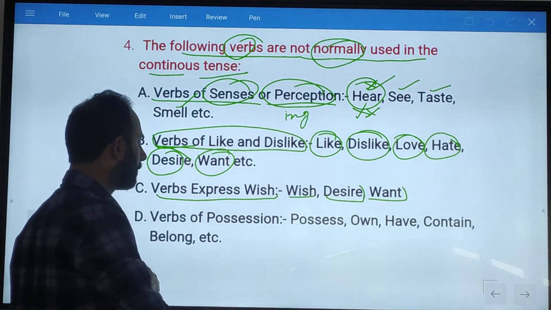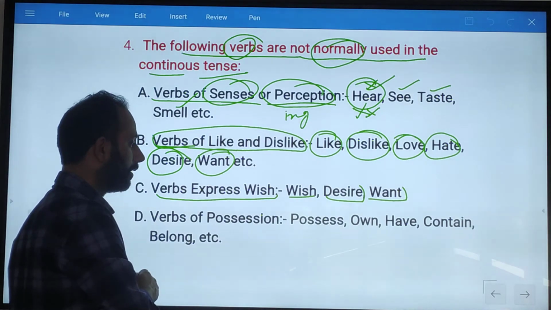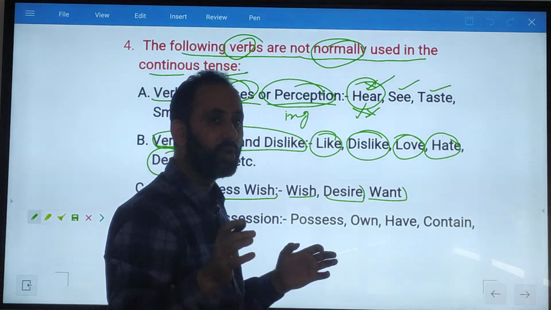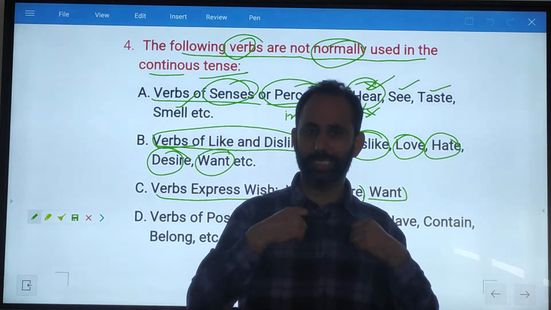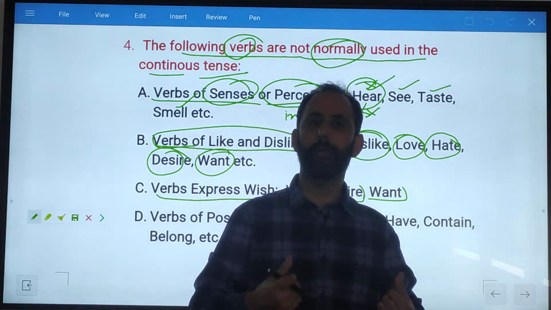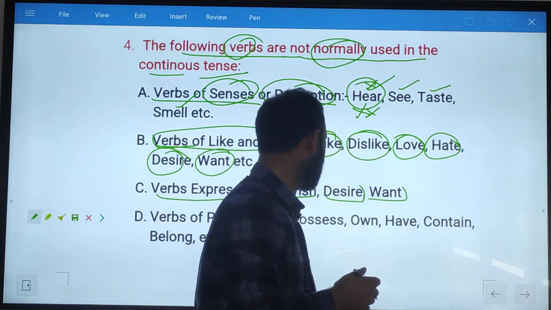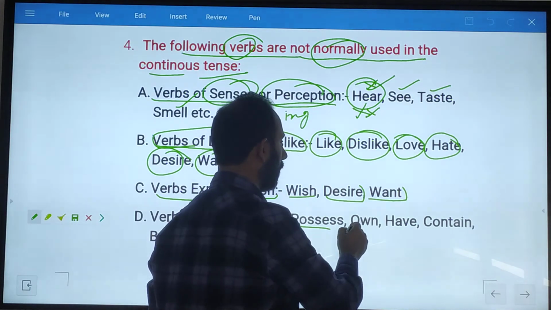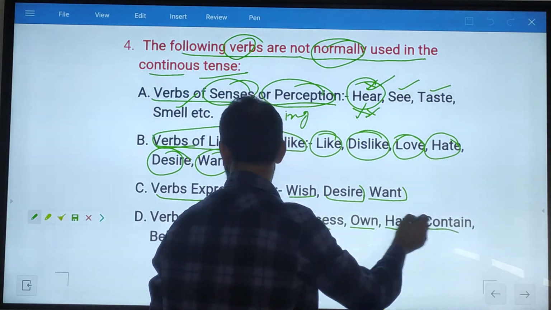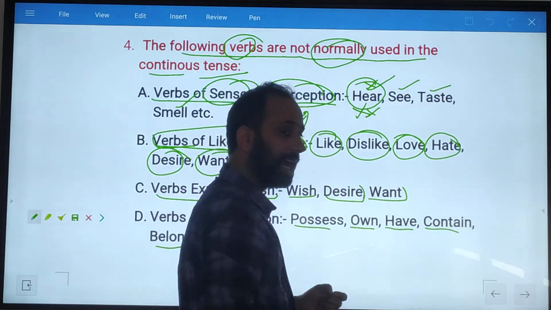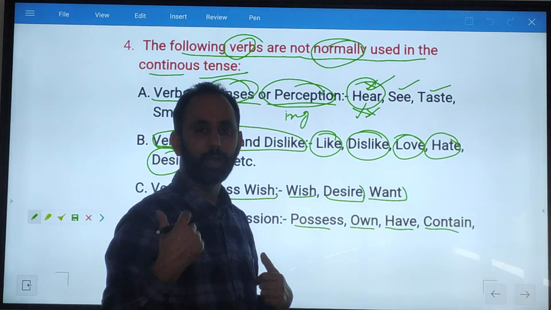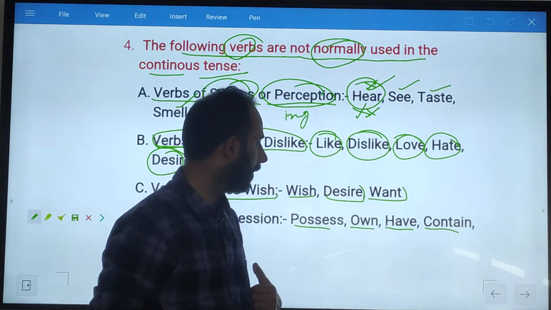Yes, verbs of possession. There are some verbs which show possession. Possession means to possess, that is, to have something. For example, possess, own, have, contain, belong. For example, I possess a bungalow. I possess a car.